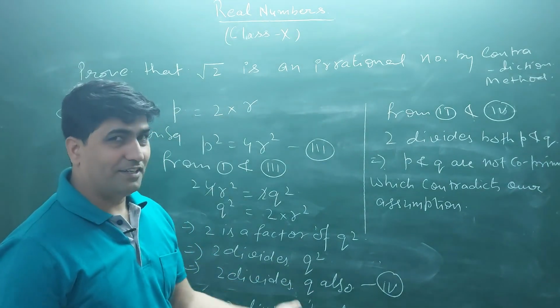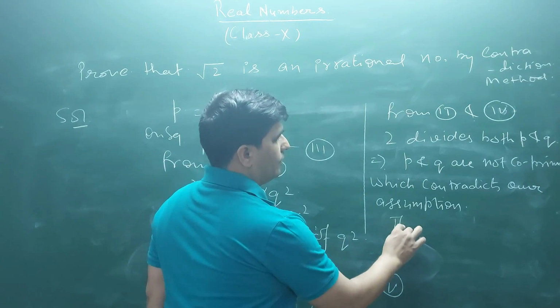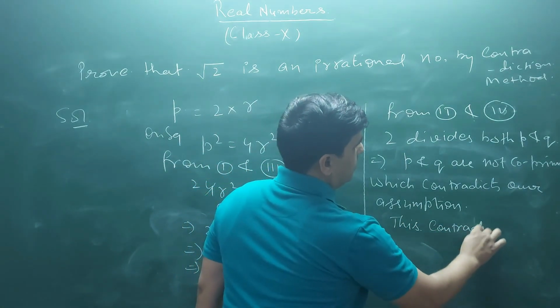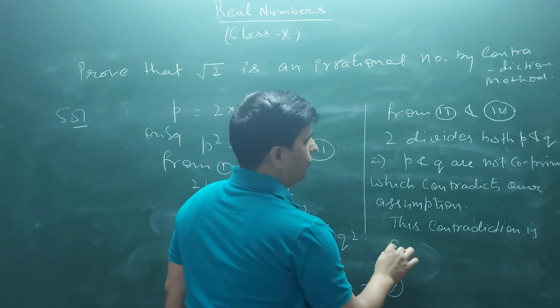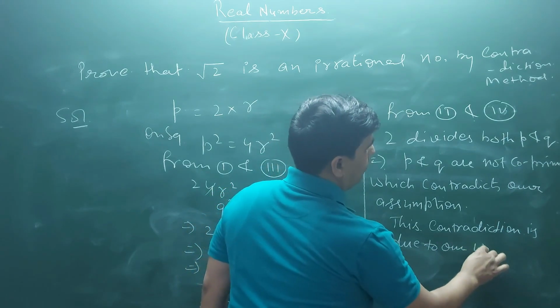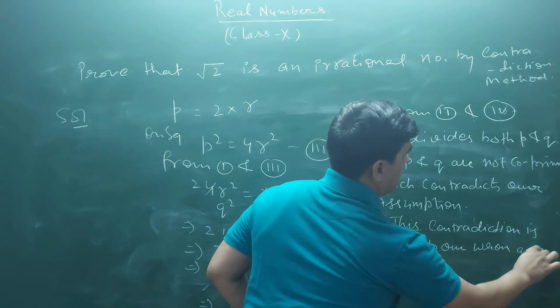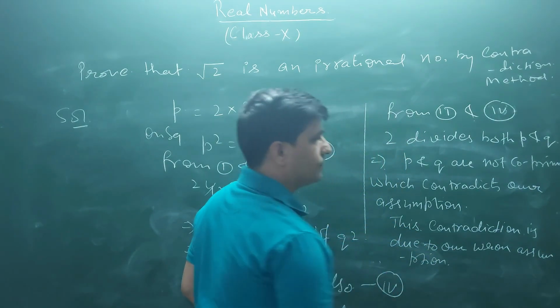So why is this contradiction occurring? This contradiction is due to our wrong assumption.